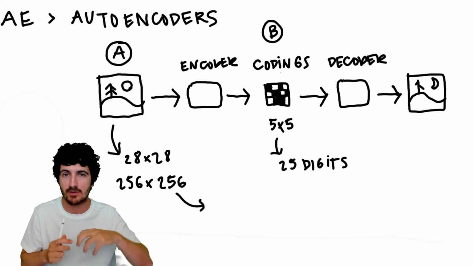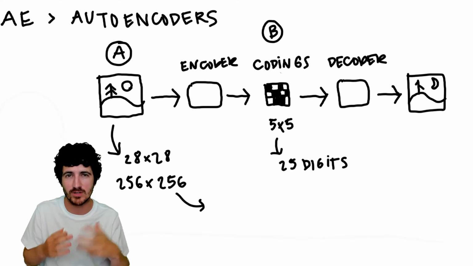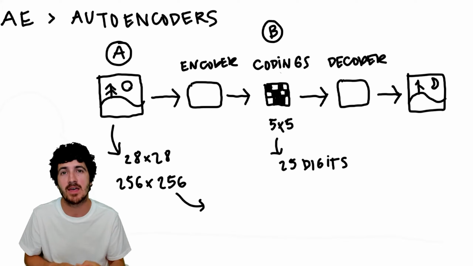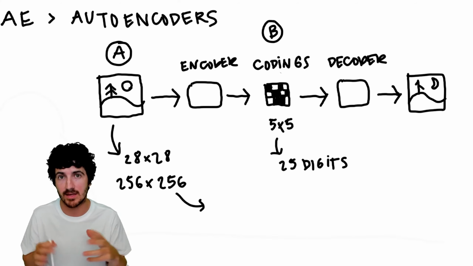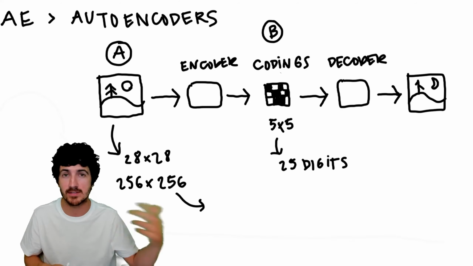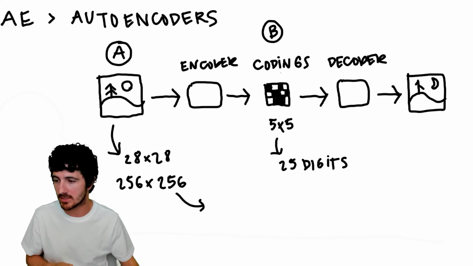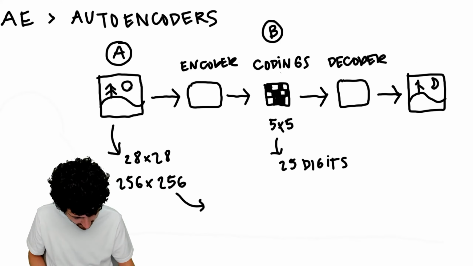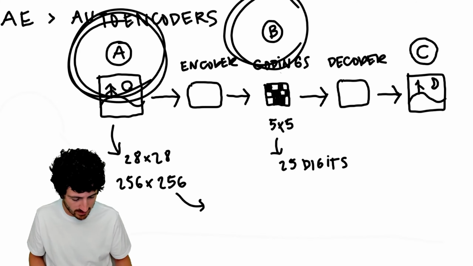It tries to generalize how to generate new synthetic images from our codings. It doesn't know how to retrieve the exact original image, and if it did, it would be overfitting. That means the network would only work for the codings it knows about, but when it finds new codings, it wouldn't know how to generalize and synthesize another image. Okay, so we get image A in, then the codings, and then the decoded image.